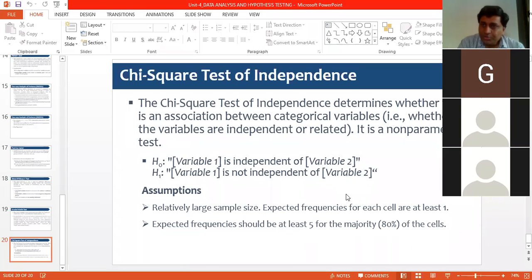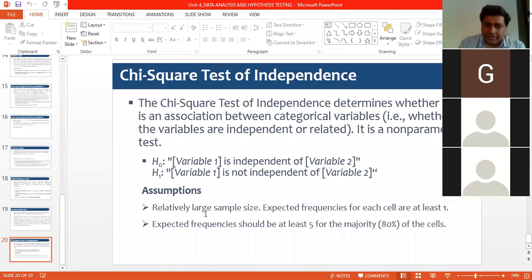Now, in order to conduct the chi-square test, there are two assumptions that have to be checked. If these two assumptions are fulfilled, then we conduct the test.